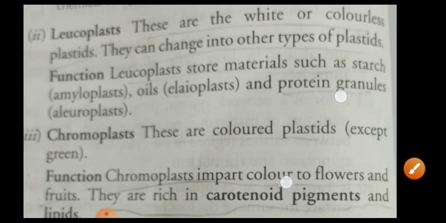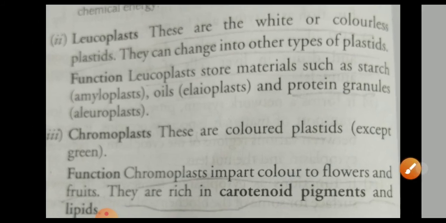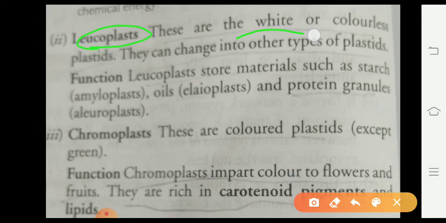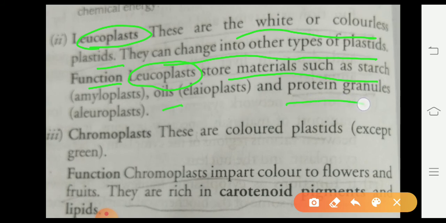Now the another type of the plastid is the leucoplast. These are the white or colorless plastids, and they can change into other types of plastids. They can change their structures, and they are colorless, with no color present in them. The function is that leucoplasts store materials such as starch, oils and protein granules. So student, it can be the storage of oil, proteins and starch. These all are stored in the leucoplast, which is a white or colorless plastid.